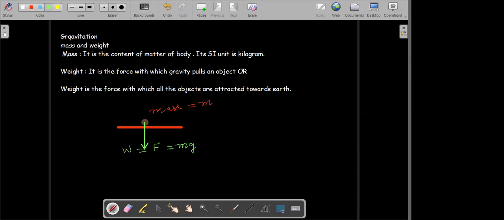So weight will be equal to the force, which is equal to mg, as force is always equal to mass multiplied by acceleration. If acceleration is brought about due to gravity, it is always equal to g. So acceleration due to gravity is g, which is 9.8 meter per second square on the surface of the earth. Therefore, the weight of the body will be the same as the force.